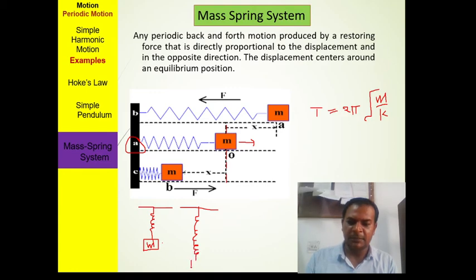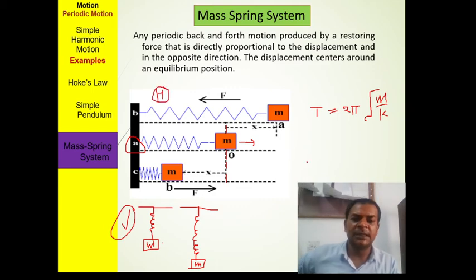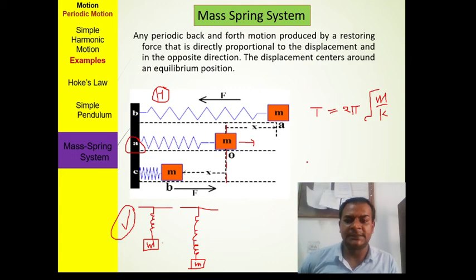If we remove that mass, the spring vibrates at its position. So this is the vertical mass spring system, and the other is the horizontal mass spring system.